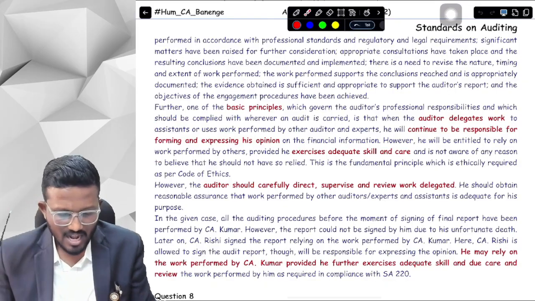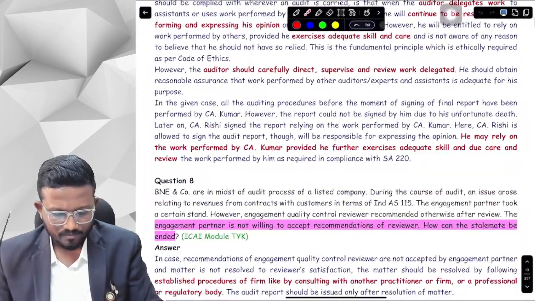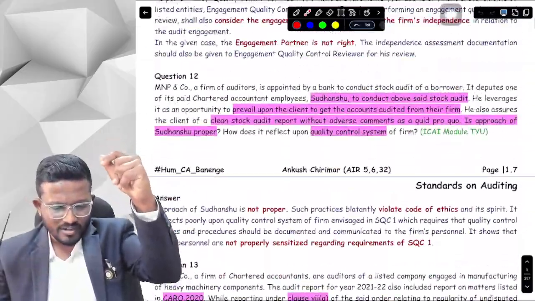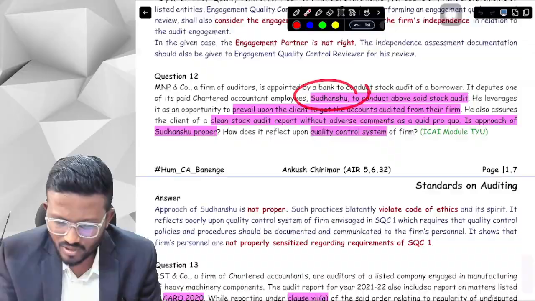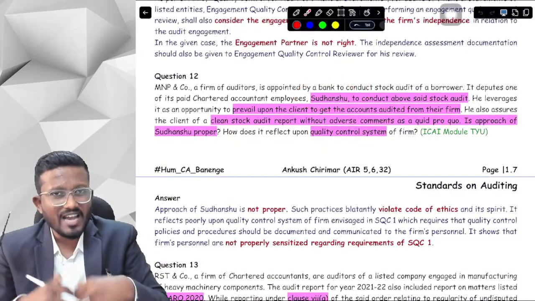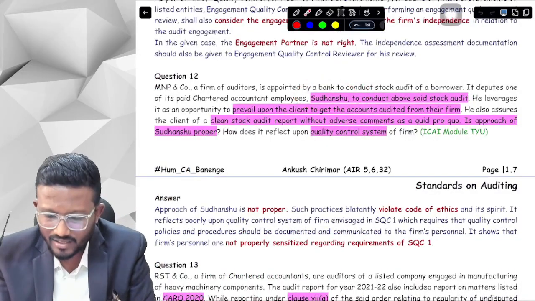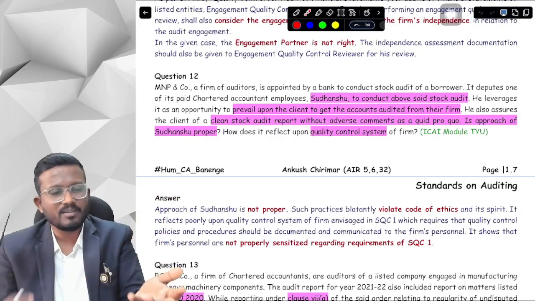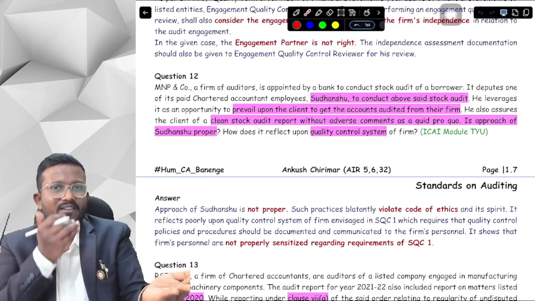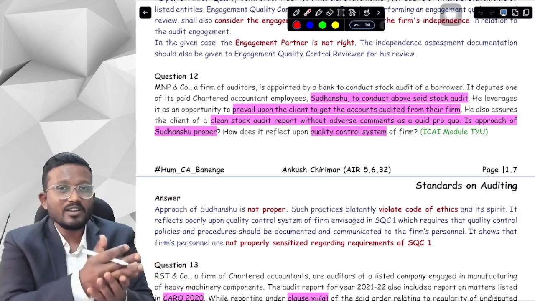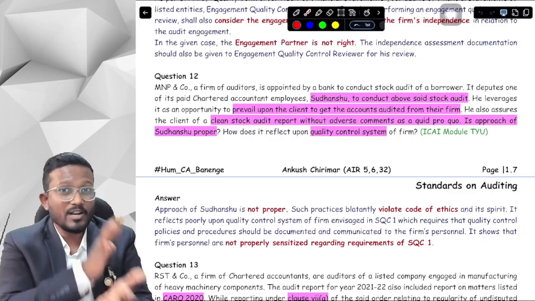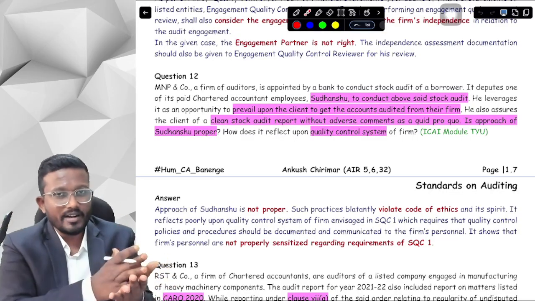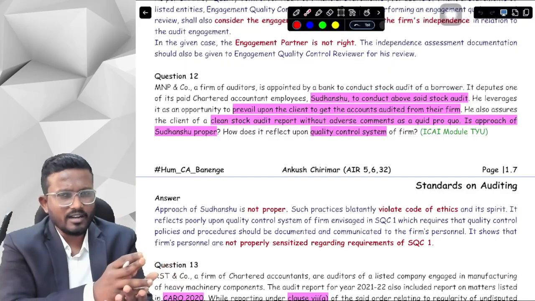Okay, yes sir. Now next is what? Next is 12 and 13. Here, just the last two questions and we are done with SQC 1 and SA 220. What does question 12 say, sir? It says that Sudhanshu is an assistant whom we have hired to conduct the stock audit of a borrower. Stock audit is basically, suppose the bank has given you a loan based on the inventory. Now the bank wants to check whether you actually have inventory of that value or not. So the bank will hire an auditor to do the borrower's stock audit. So we have sent Sudhanshu to do the stock audit.